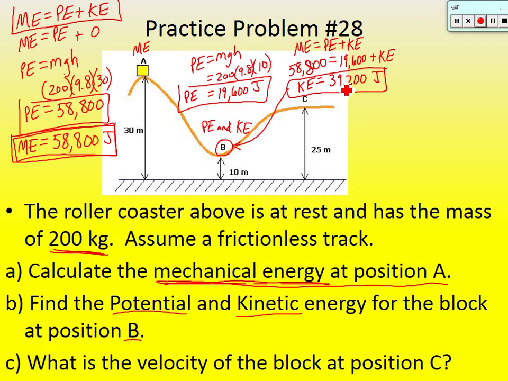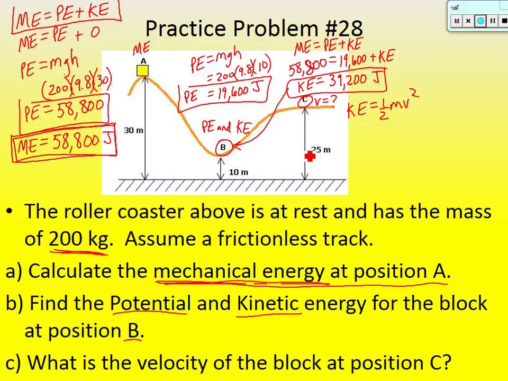Part C, it says, what is the velocity of the block at point C? So now we want to know how fast it's going in part C. Well, in order to calculate velocity, what do I need to know? Where do you see velocity in the equations that we've looked at? It's in the kinetic energy. It's equal to 1/2 mv squared. So if I knew its kinetic energy here, I can easily solve for v. That's the path. That's where we want to go. So let's try and figure it out.